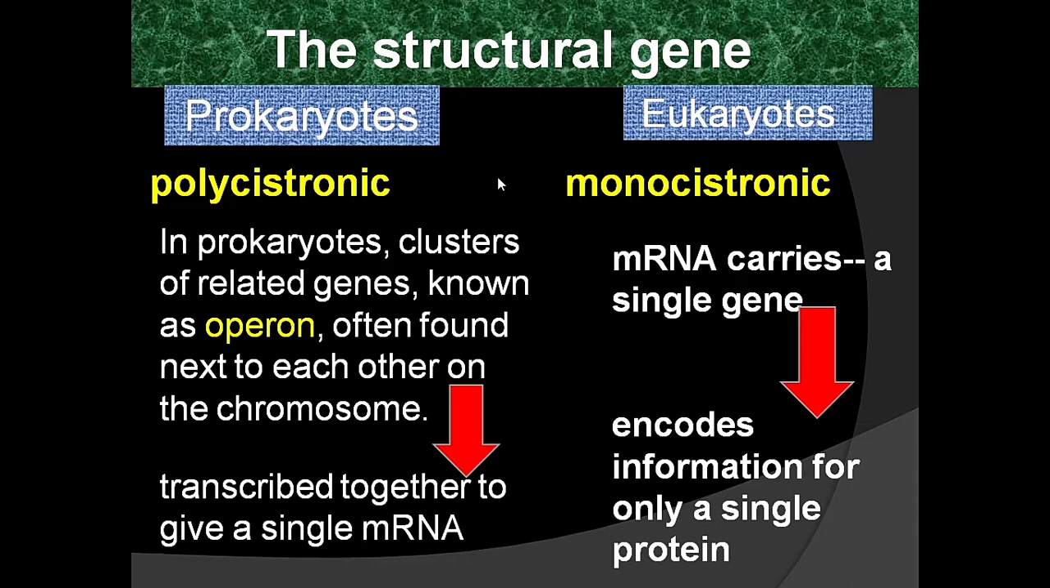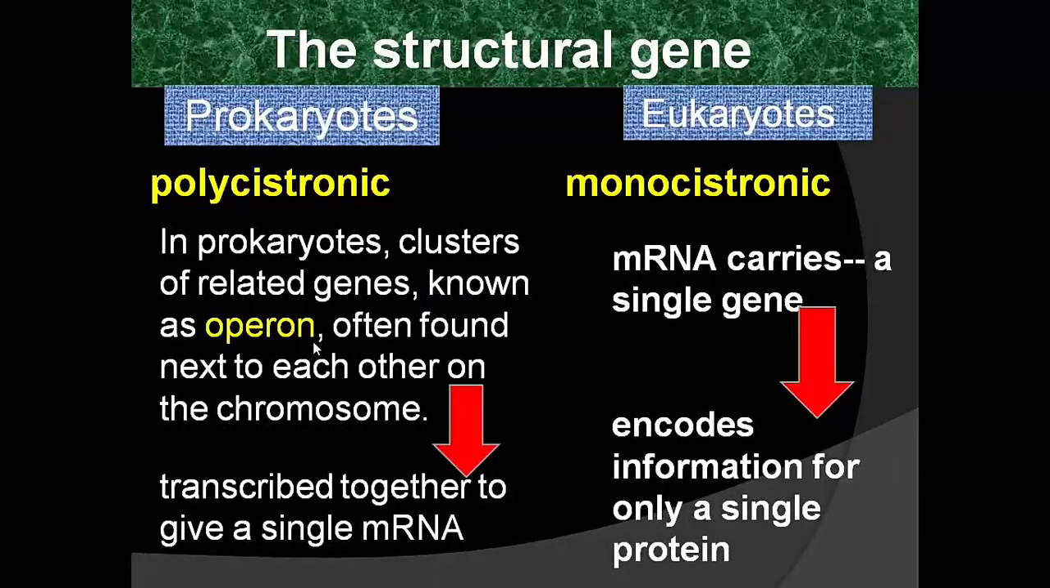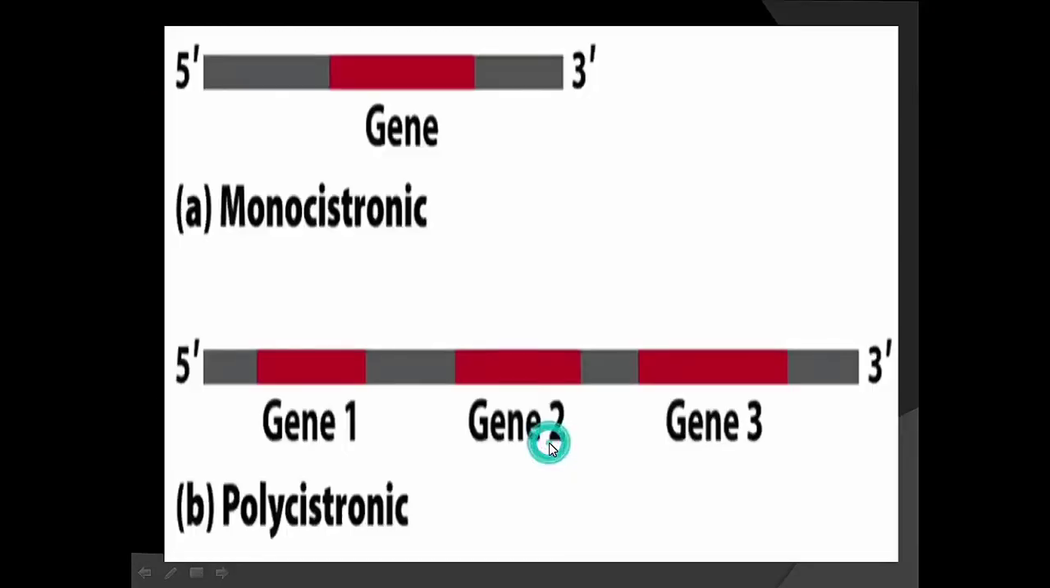In prokaryotes, the gene is polycistronic. In eukaryotes, it is monocistronic. Monocistronic gene produces mRNA that carries information from a single gene. This mRNA encodes information for only a single protein. Polycistronic mRNA is produced by prokaryotes. In prokaryotes, clusters of related genes known as operons are often found next to each other on the chromosome. These operons are transcribed together to give a single mRNA.